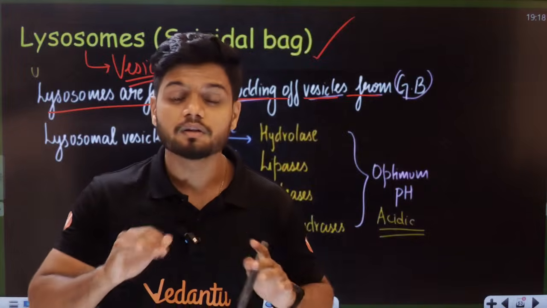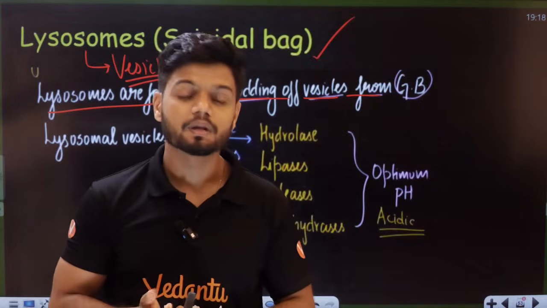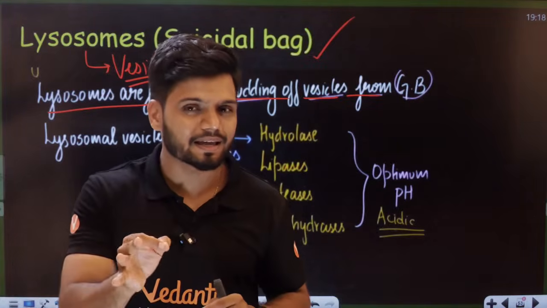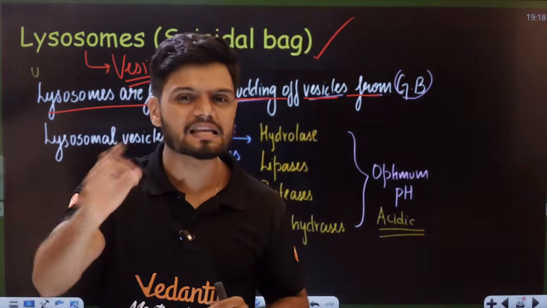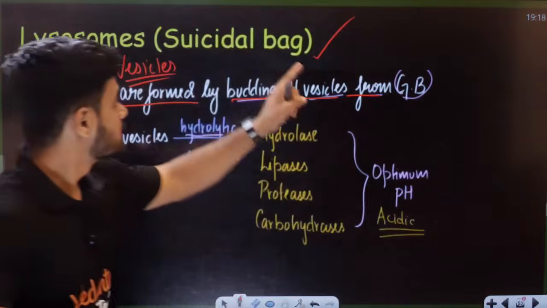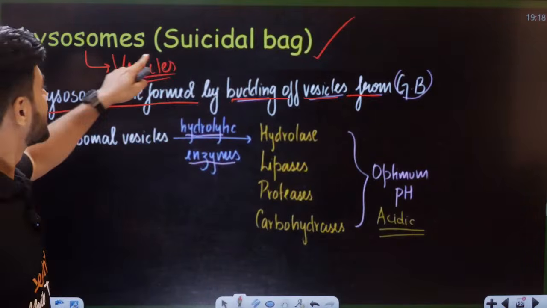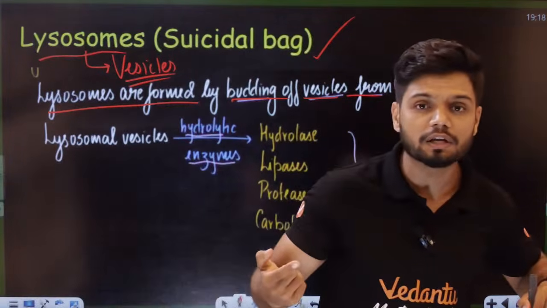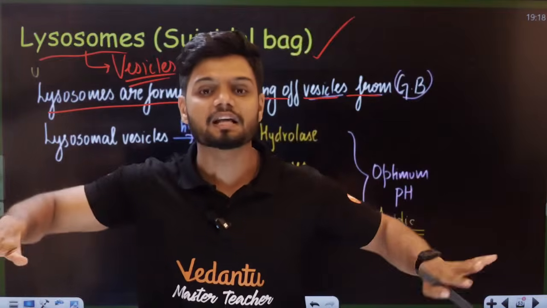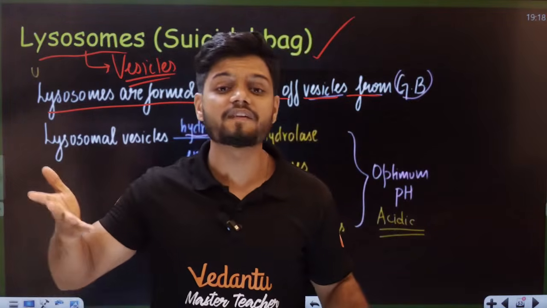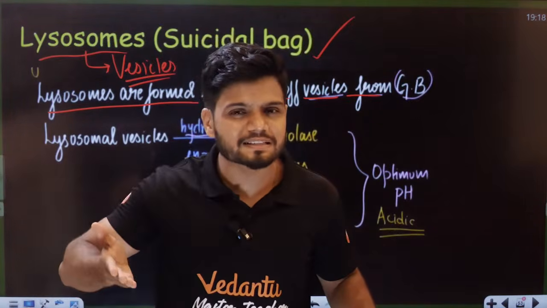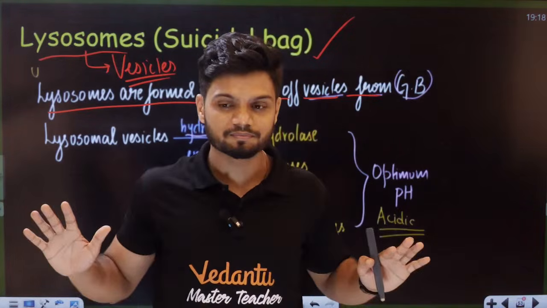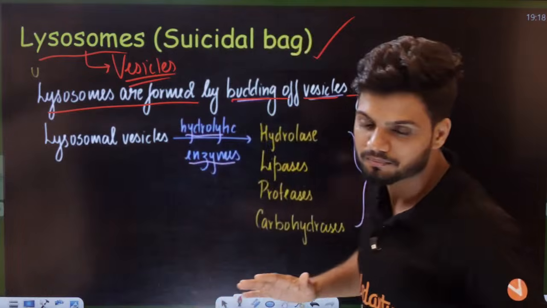Now, let's say the entire cell itself is very old. In that case, it will kill the entire cell itself. That is called a suicidal bag, because the lysosome itself is part of a cell. It is killing its entire cell because it is old, or is it infected? So if it becomes infected, or if it becomes old, it will kill itself. Okay.